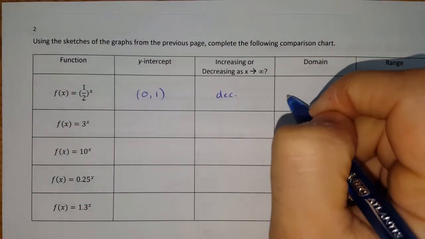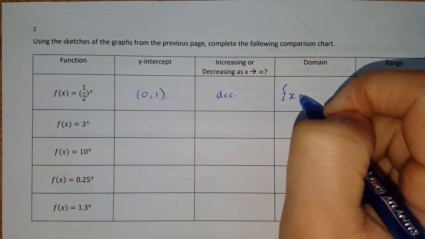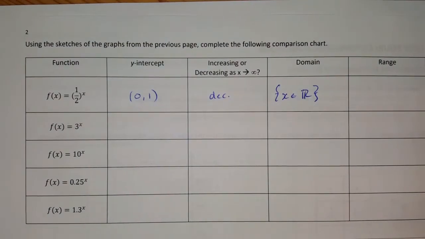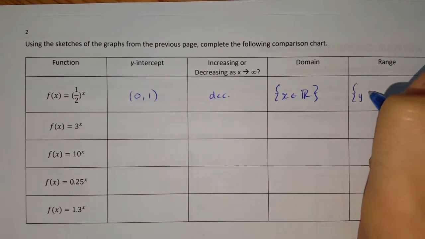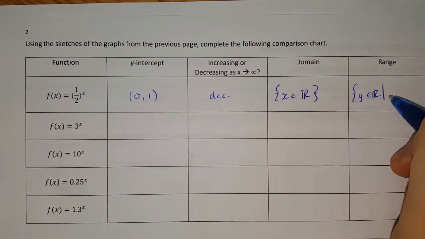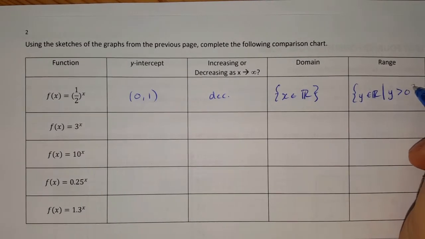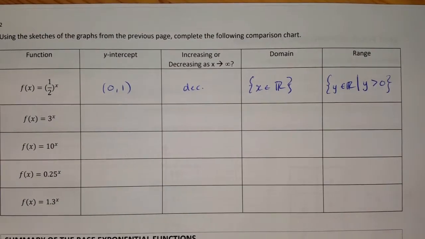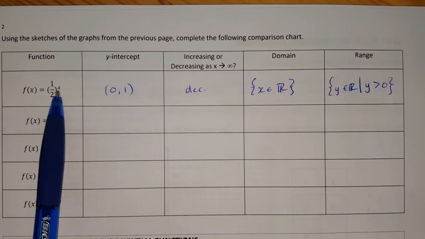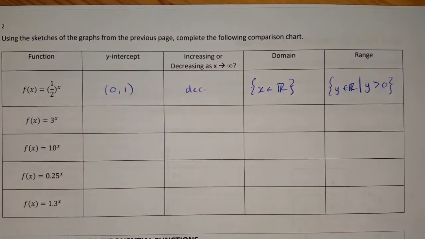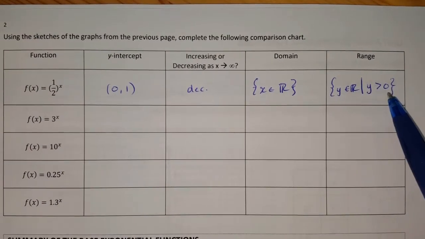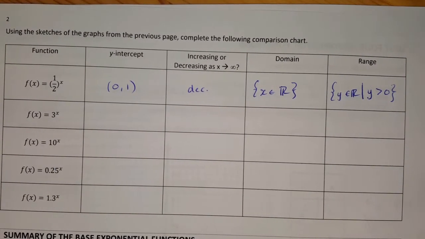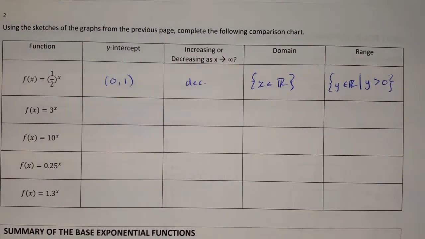The domain, as we saw, is x an element of real numbers, because it spans all possible values of x. And the range is y an element of real numbers such that y is greater than 0. Right? y can never be less than 0 because there is no exponent that will make a number negative. So it's always greater than 0, and there's also no exponent that will make this function equal to 0. Let's take a look at the next graph as well.